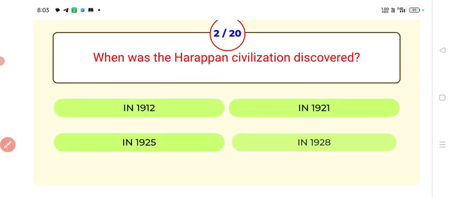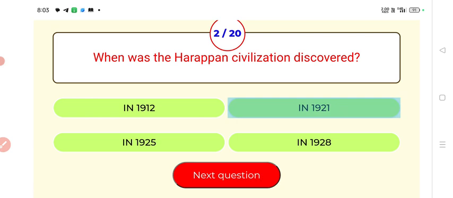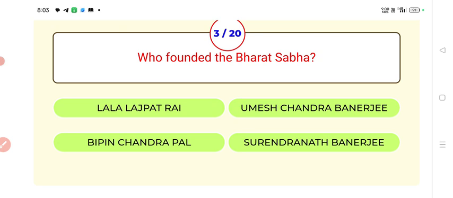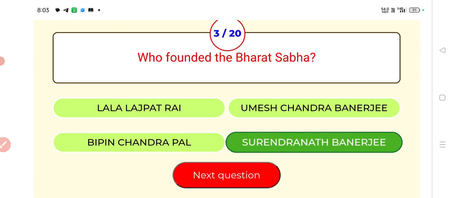Next very important question. When was the Harappan civilization discovered? Answer, 1921. Harappan civilization was discovered in 1921. Next, who founded the Bharat Sabha? Answer, Surendranath Banerjee. Surendranath Banerjee founded the Bharat Sabha.